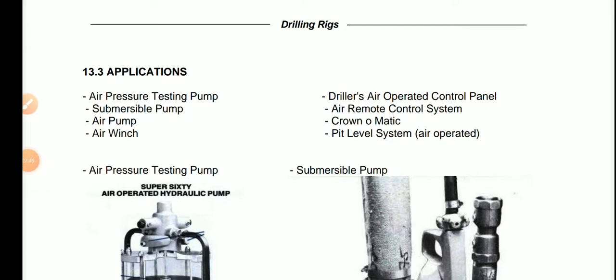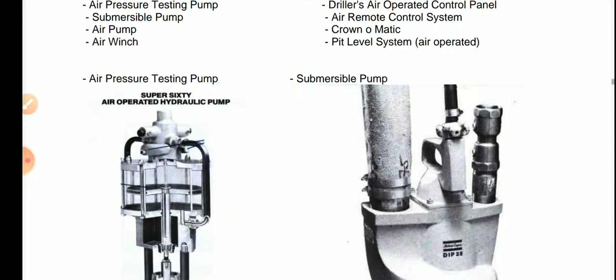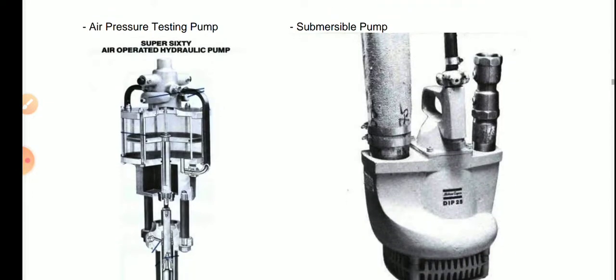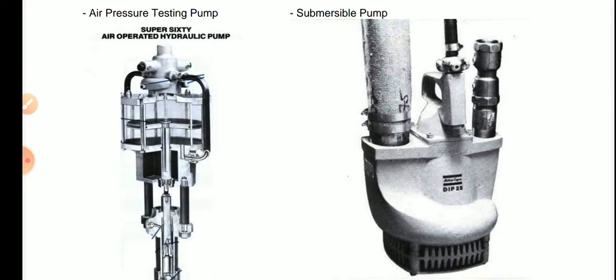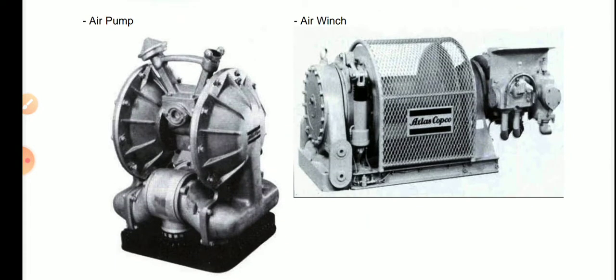These are the applications of the pneumatic system. The first one is the air pressure testing pump. Next is the submersible pump, and then the air pump, air winch, drillers' air operated control panel, air remote control system, and chronometric pit level system. These are all air operated only. Here there is also information with examples, like the air pressure testing pump, where they are testing the air, the Super 60 air operated hydraulic pump, the submersible pump, and the air pump. This is very important, and this air winch. We will discuss these two now.